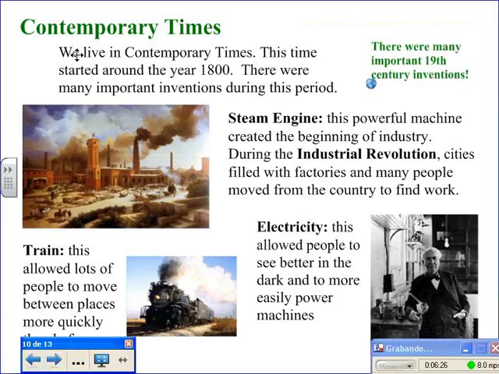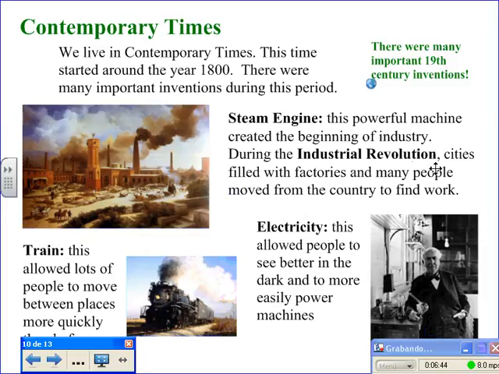Contemporary times. We live in contemporary times. This time started around the year 1800. There were many important inventions during this period. For example, the steam engine. This powerful machine created the beginning of industry.